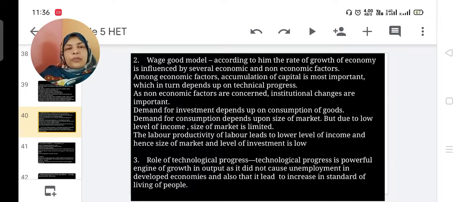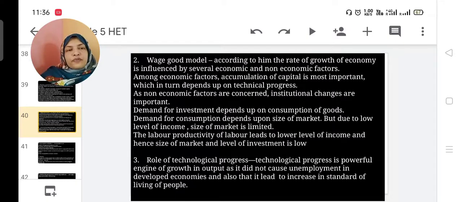Among the economic factors, accumulation of capital, storage of capital is most important, which in turn depends upon technological progress. As non-economic factors are concerned, institutional changes are important.